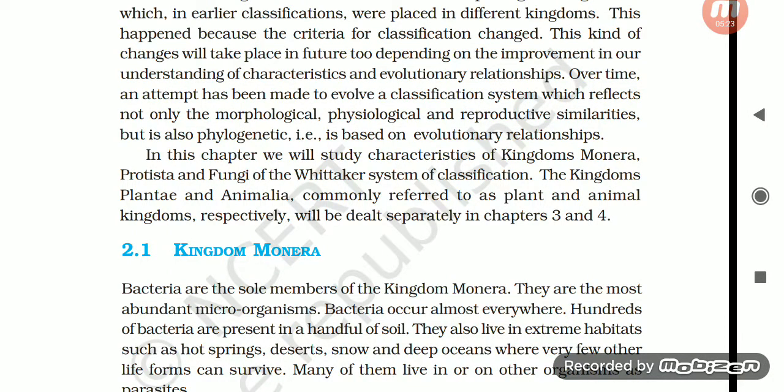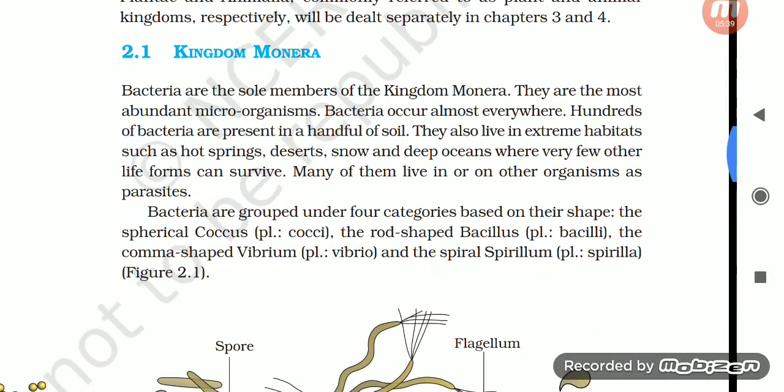In this chapter, we will study characteristics of kingdom Monera, Protista, and Fungi of the Whittaker system of classification. The kingdoms Plantae and Animalia, commonly referred to as plant and animal kingdoms respectively, will be dealt with separately in chapters 3 and 4. 2.1 Kingdom Monera. Bacteria are the sole members of the kingdom Monera.